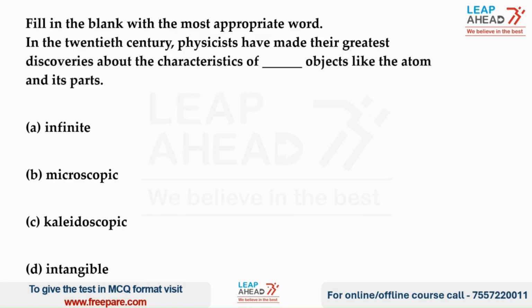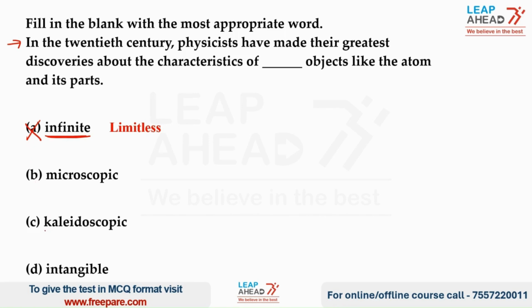The question says, fill in the blank with the most appropriate word. In this question, the sentence reads, in the 20th century, physicists have made their greatest discoveries about the characteristics of dash objects like the atom and its parts. Let us now have a look at the options. Option A is infinite. Now the word infinite refers to something which is limitless or boundless. So we can eliminate option A.